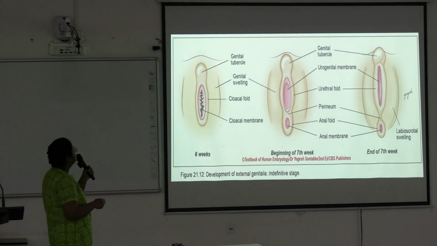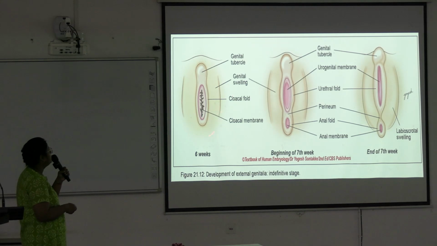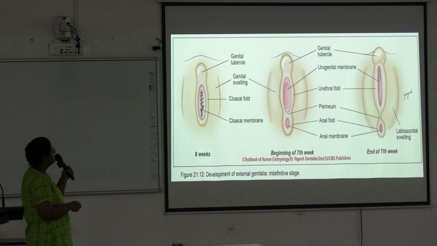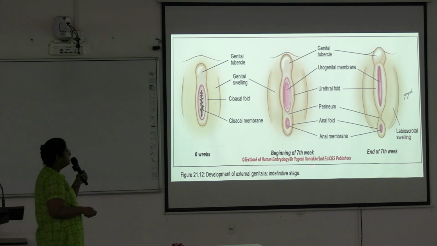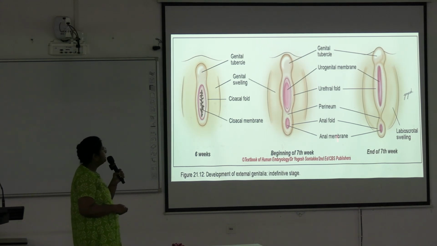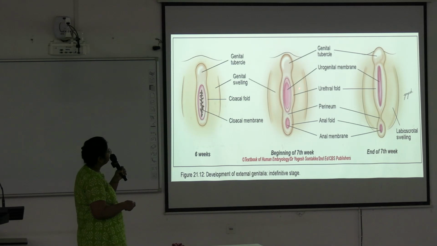See, here is the genital tubercle, and on the two sides, the genital swellings. These are the cloacal folds, and here is the cloacal membrane at the 6th week. Okay, in the beginning of the 7th week, these are the genital swellings. The cloacal folds will develop into urethral folds.